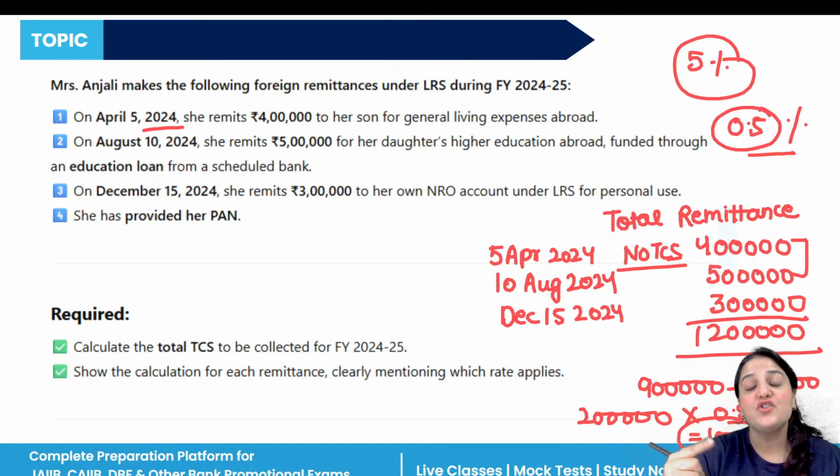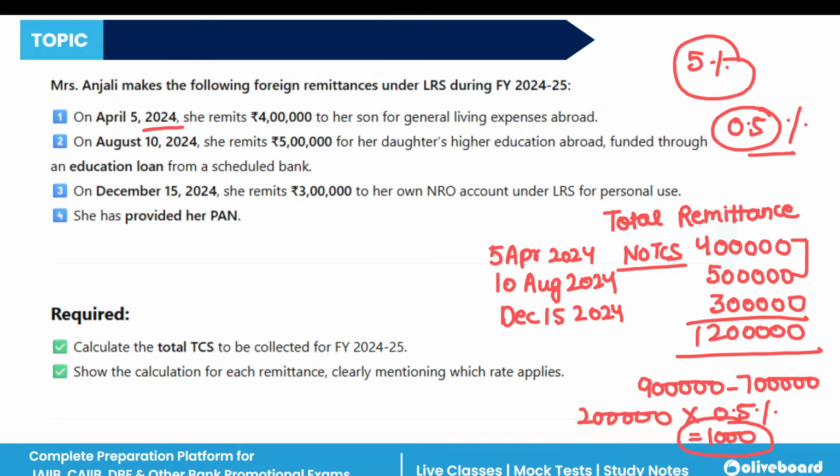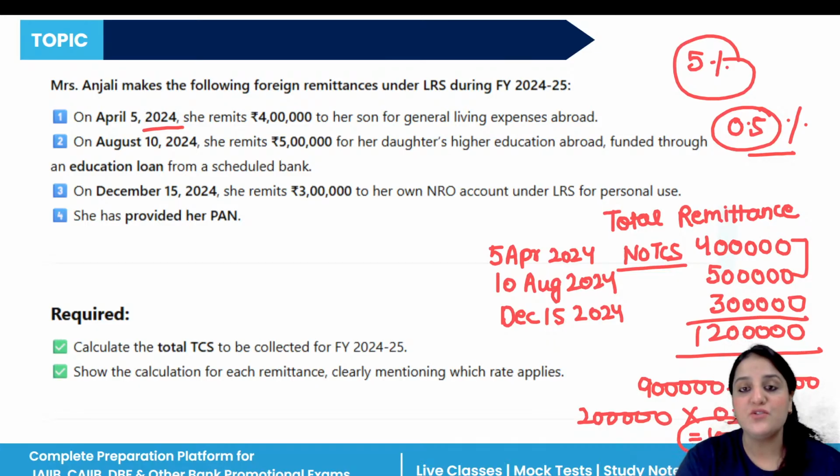Now in the case of the third one, remittance 3, which is the case of the NRO account, if we say the previous complete total is 12 lakh.